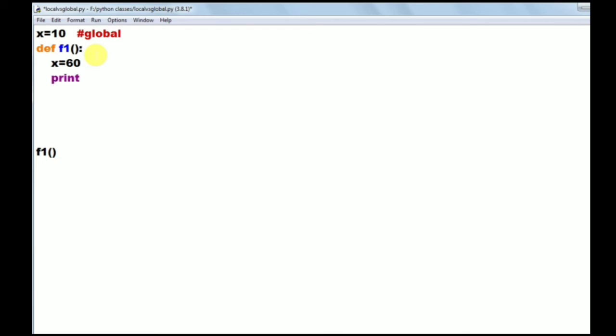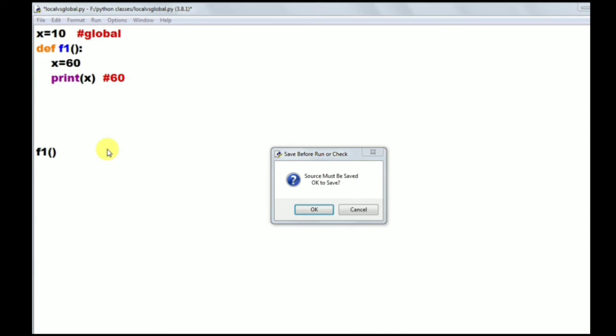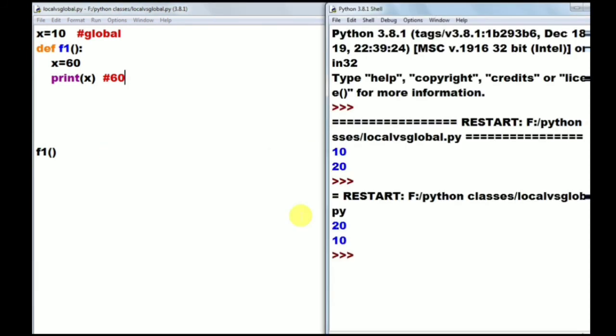So what is our task here? We want to modify the global variable x value from 10 to 60. But what will happen here? One global x will be created, then one local x will be created. So when you try to print x value, that will print 60 only. Check it, I am running this program. The output of this program is 60 here. That is printing the local value. It is creating a local variable here, and printing that local variable's value.